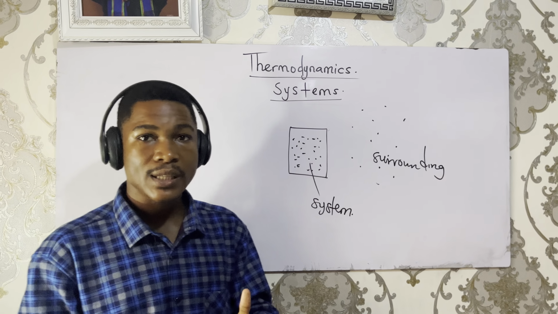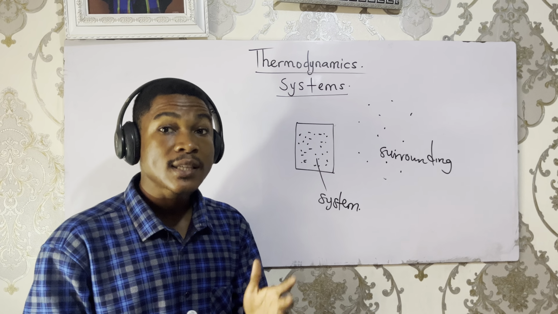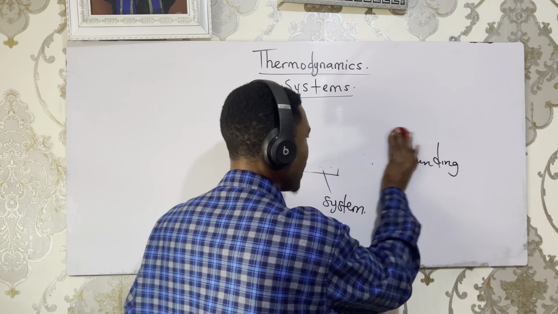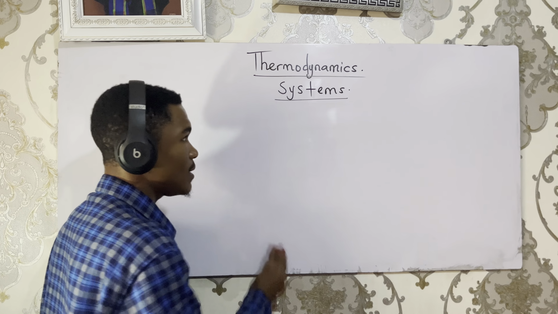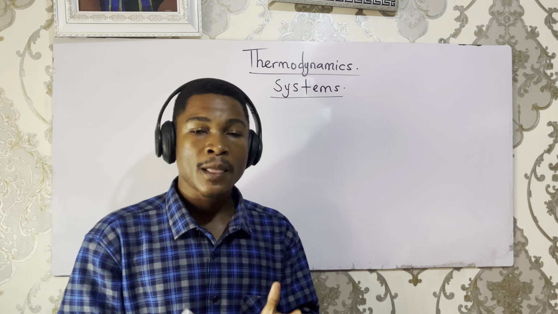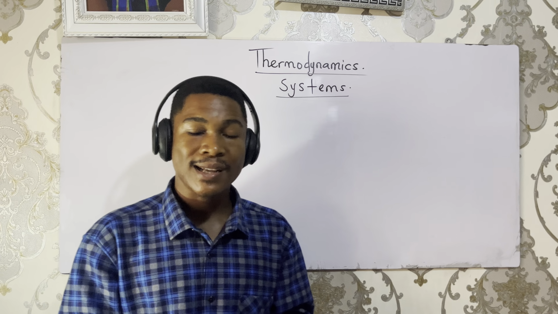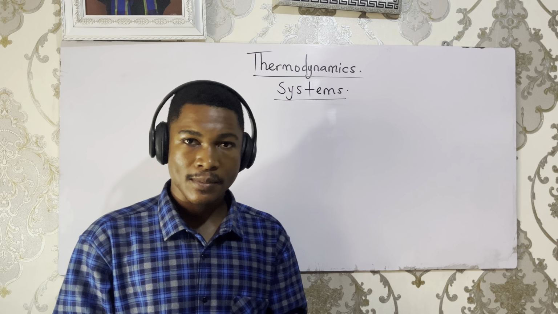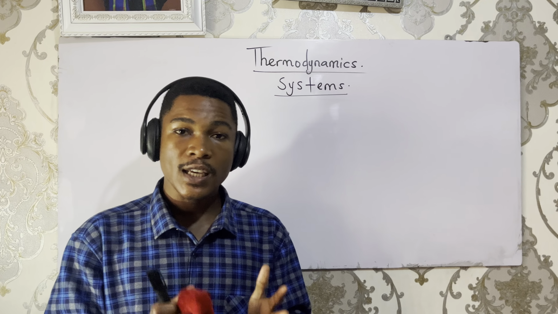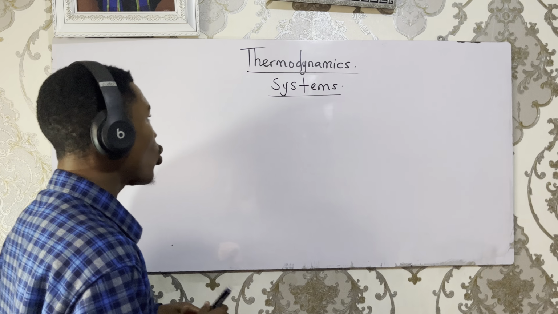But in this class, we are really interested in systems. Now, what do we call systems? As I've said earlier, a system is part of the universe that is under study. Under thermodynamics, there are types of systems. The first type that we are going to be discussing is called an open system.